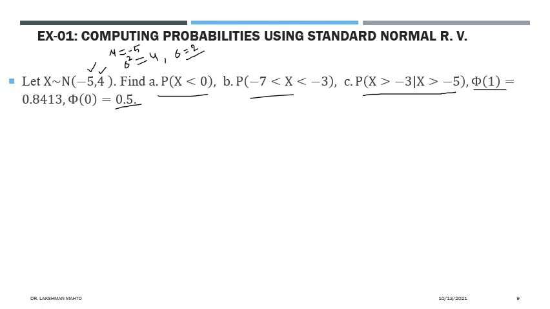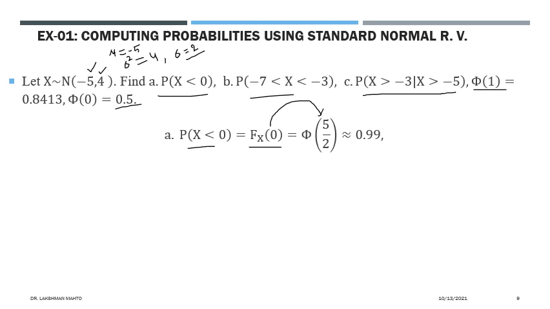So now with the help of this we will try to find these three probabilities. Simply, the probability that x takes a value up to 0 is the CDF of x at x equal to 0, and the CDF of x can be converted into the CDF of the standard normal random variable by transforming it into (x minus mu) divided by sigma. Here x is 0, mu is -5, so minus into minus becomes plus, and the standard deviation is 2. So 5 by 2 is coming.